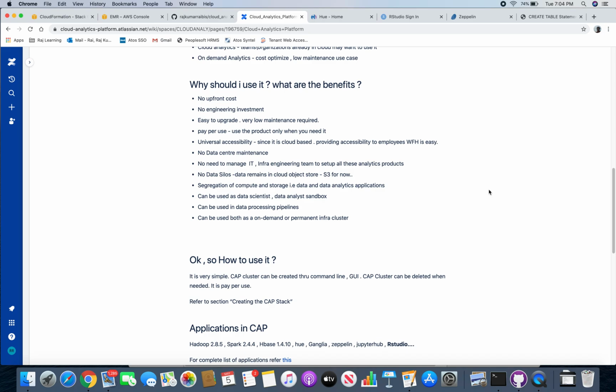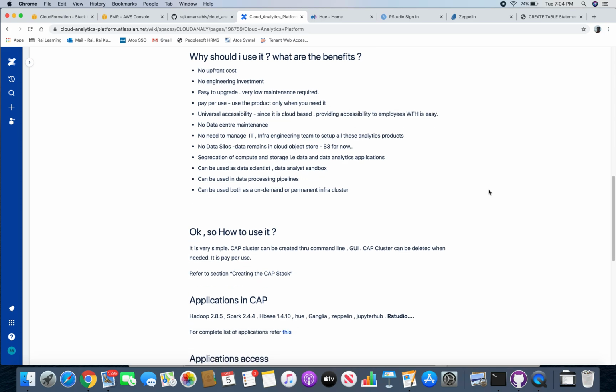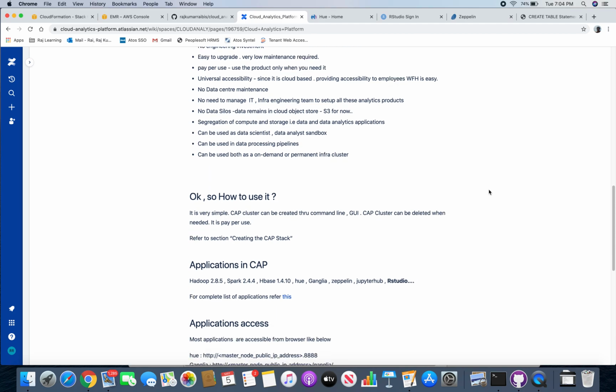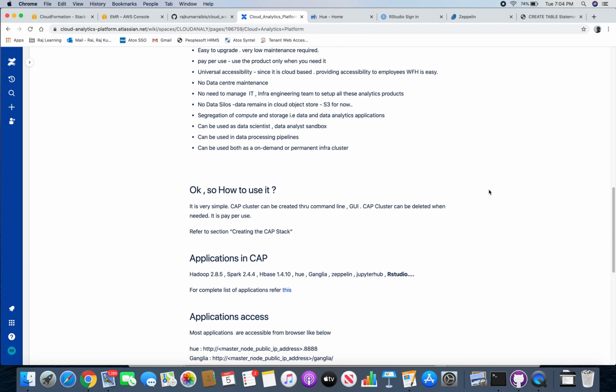It can be used as a sandbox as well. It can be integrated in data processing pipelines, and it can be used as on demand and permanent. So if you want to have an EMR cluster with Hive, let's say, running for a whole year, you can do that. And if you just want it to come up on demand, do some processing and go away in, let's say, 1 hour, it will do that as well. That's the beauty of using infrastructure as code.